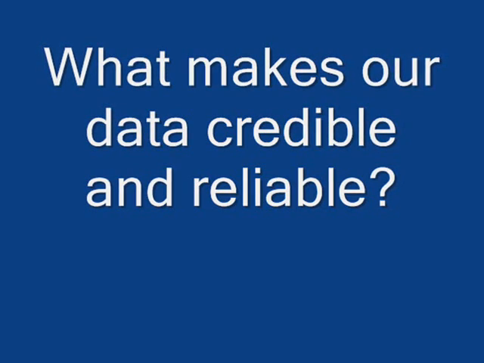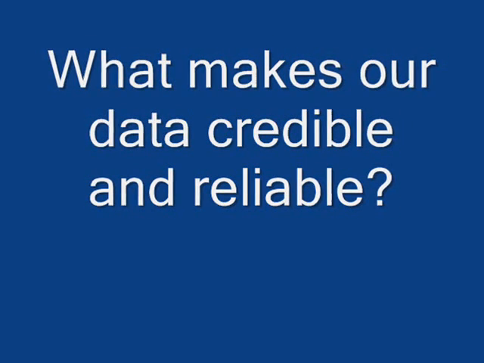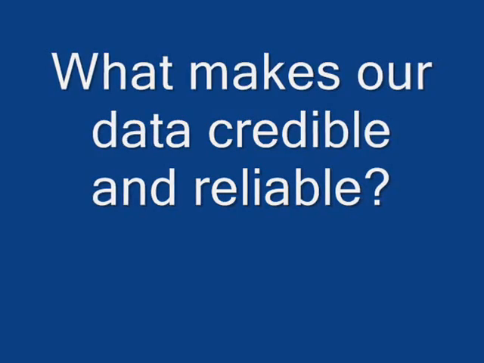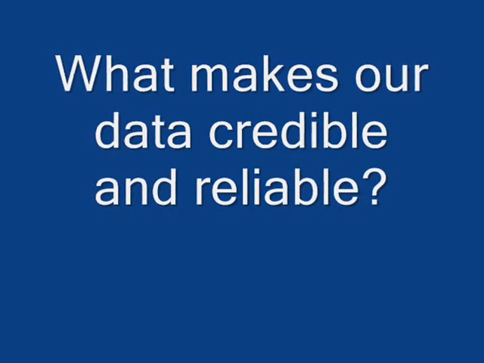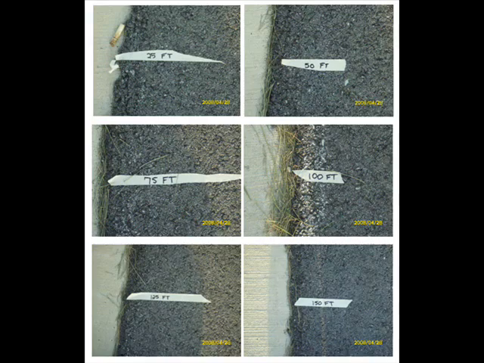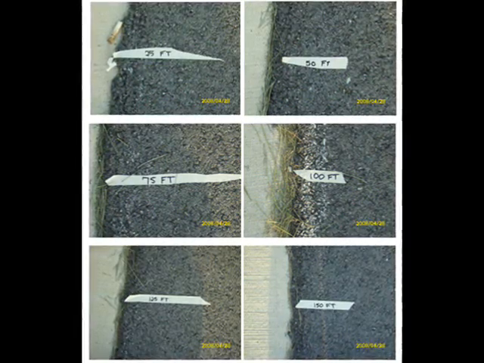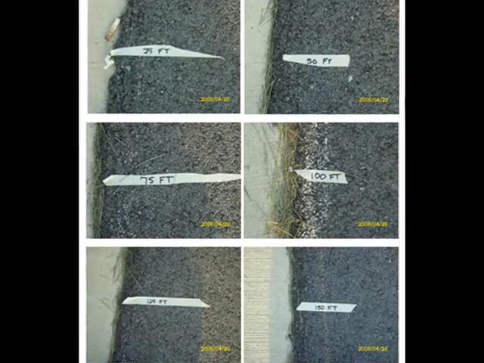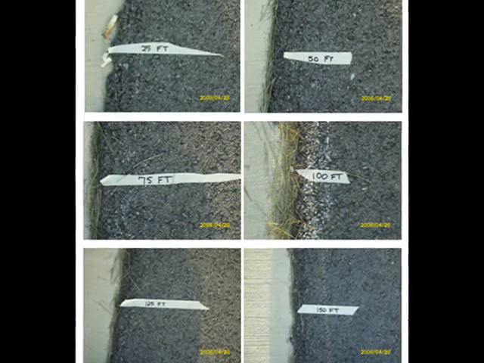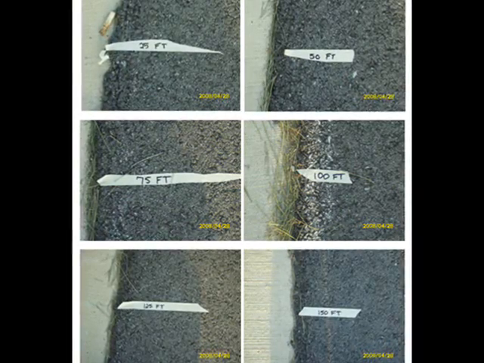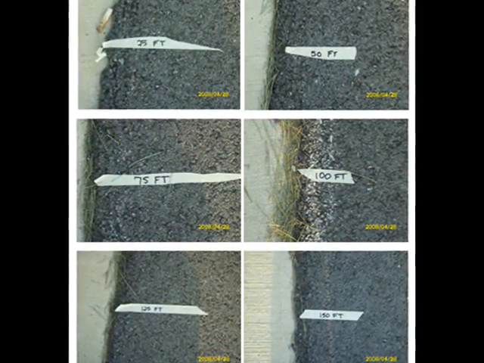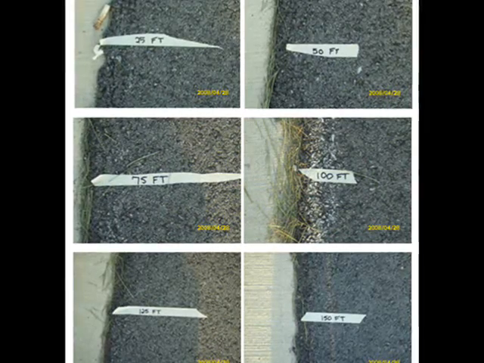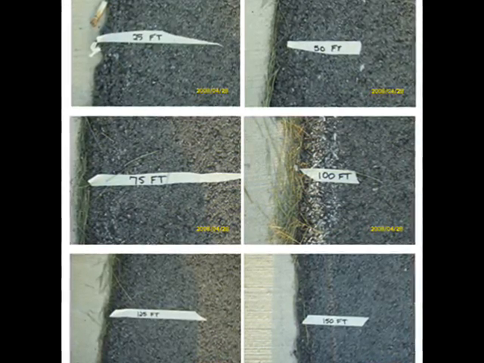Now, what makes our data so reliable and credible? We decided to test a fairly new car, a 2009 Toyota Prius, going at 20 miles per hour every time with the same driver. At mile markers when we signaled for the car to begin stopping, we had 25-foot markers set up, and each time we would wave our arms at random to ensure that we would not have bad data.